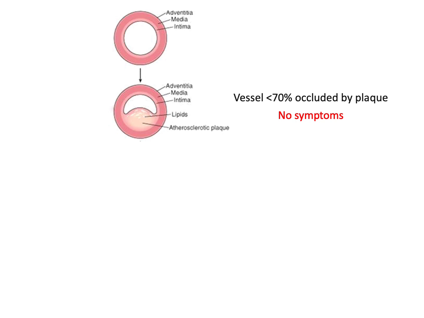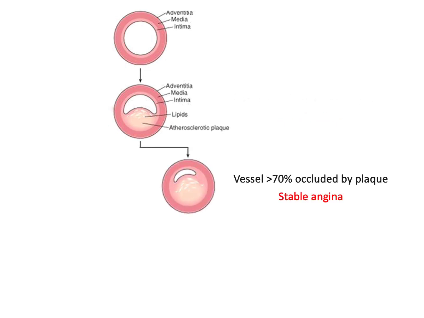In this figure, the coronary artery is involved by an occluding plaque of less than 70% of the vascular lumen, so the patient is asymptomatic. Here, the coronary artery lumen is involved by an atherosclerotic plaque occupying more than 70% of the vascular lumen. This can result in chest pain after a certain level of exertion, which we call stable angina.